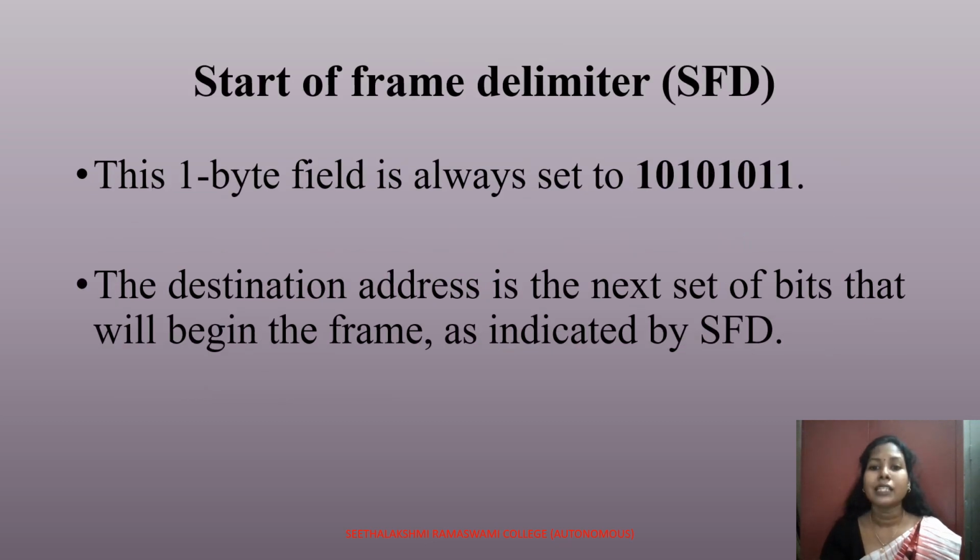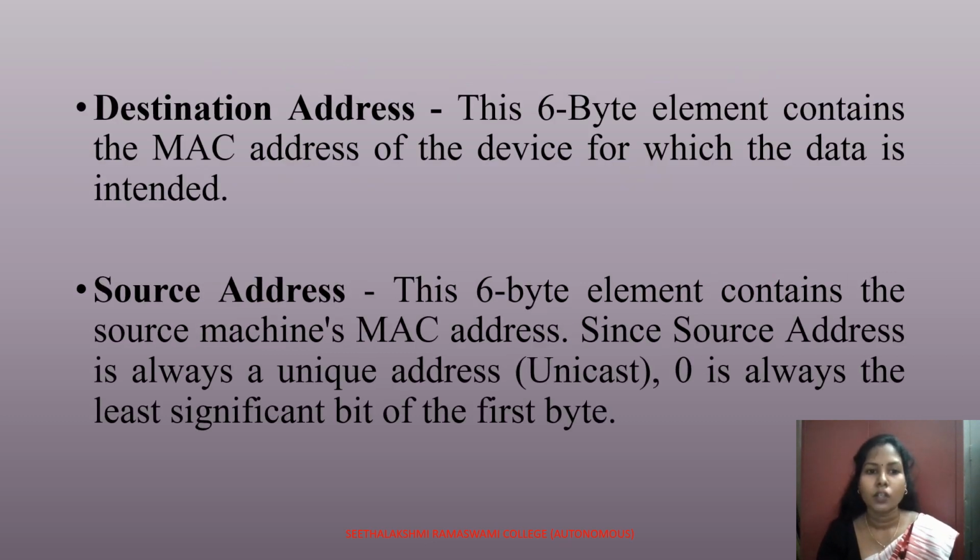SFD is your start frame delimiter. So this 1-byte field is always set to 10101011. So the destination address is the next set of bits that will begin the frame as indicated by SFD. So next is the destination address. This 6-byte element contains the MAC address of the device for which the data is intended. Next is the source address. This is also a 6-byte element which contains the source machine's MAC address. Since the source address is always a unique address and it is unicast, 0 is always the least significant bit of the first byte. Length.